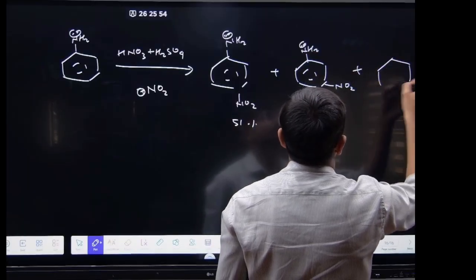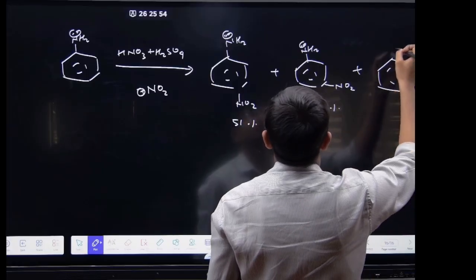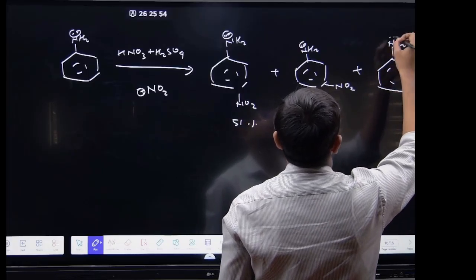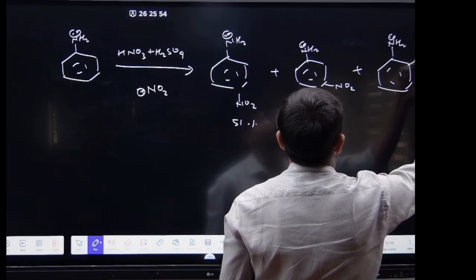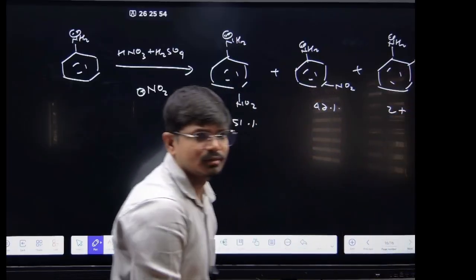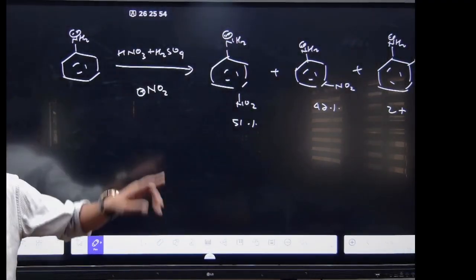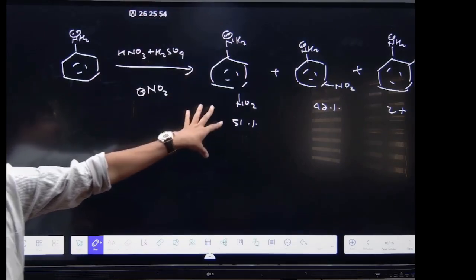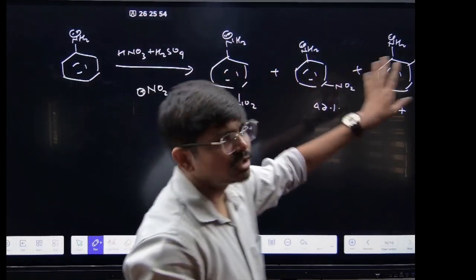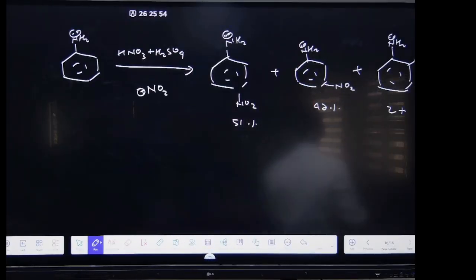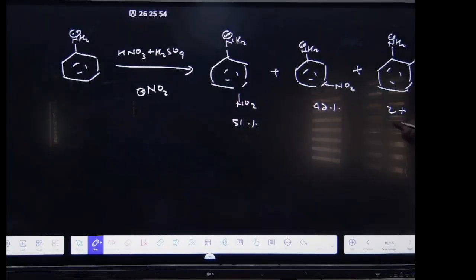Plus you have NH2 CH3, 2%. Got it? Why is it the case one? See here, we are supposed to obtain the para position and the ortho. However, you are seeing here that the product at ortho is very less one.